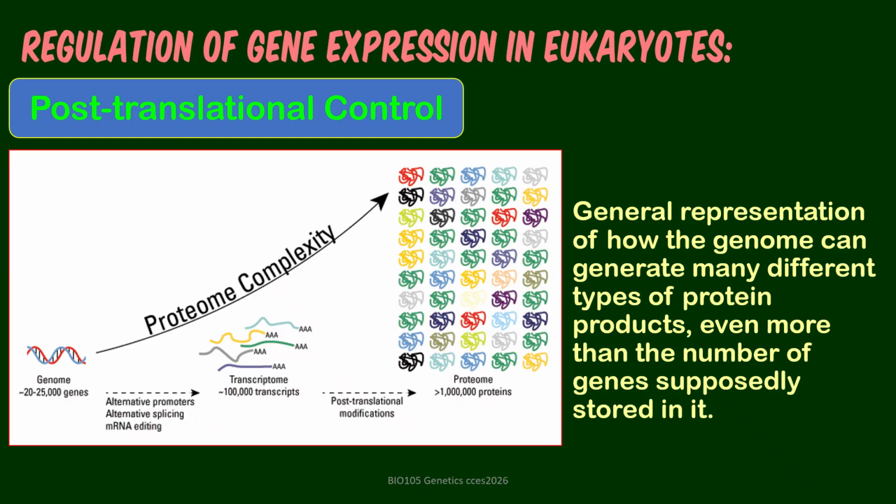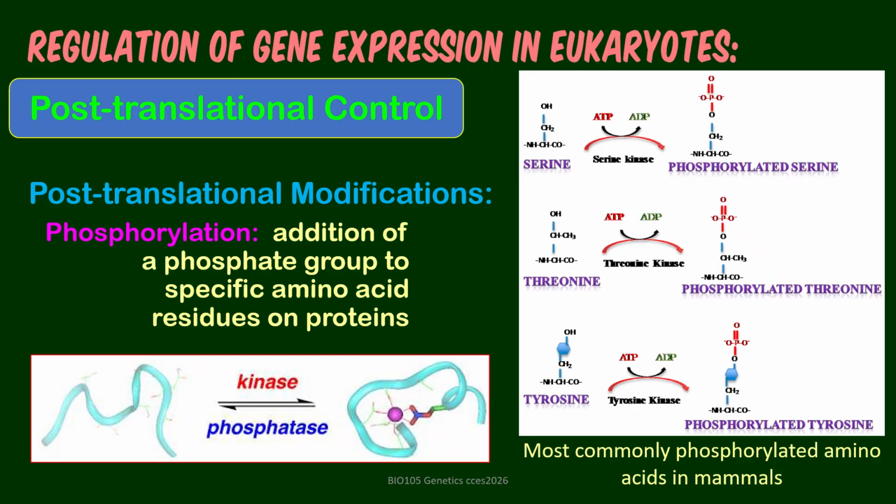Then we have the post-translational level. So we are showing here a picture of how the genome is transcribed to form the transcriptome, or the RNAs, then these are the products. Most post-translational modifications are mostly via attachment of chemical groups. Like in this case, we have phosphorylation, or addition of a phosphate group. These are the most commonly phosphorylated amino acids in mammals.